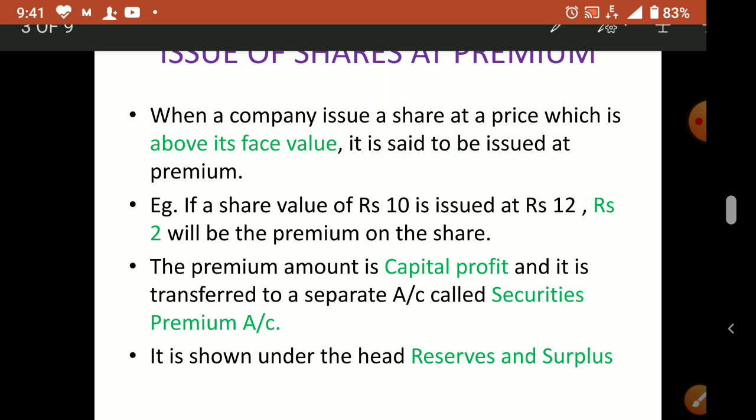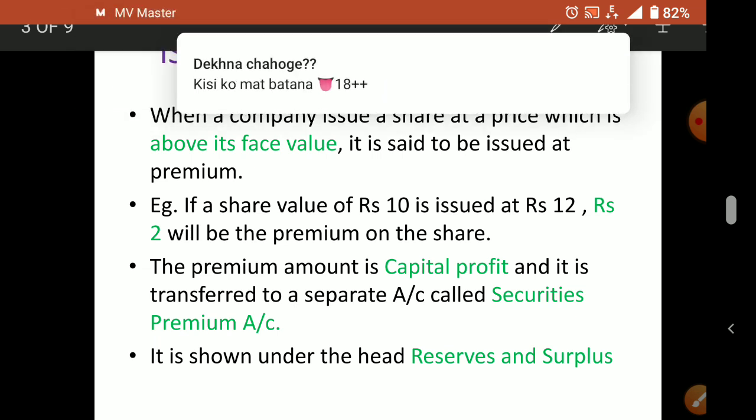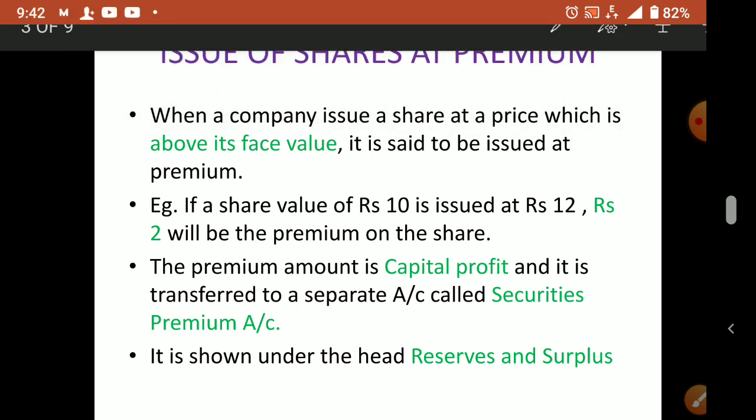In the balance sheet, the share capital heading we already studied. Another heading is reserves and surplus. So the securities premium reserve will be shown under the head reserves and surplus. Okay, understood? So this is called securities premium. When the share is issued at more than the face value, that is called what?